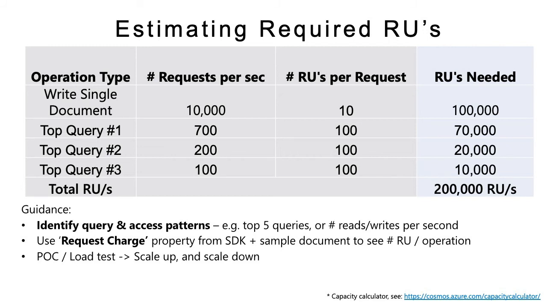And you can analyze your topmost queries and see what are the highly accessed queries from Cosmos DB. Say for example, one of your top queries, you are performing 700 queries per second, and it is costing you 100 RUs. So multiplying by that value will provide you the guesstimated number of RUs. The same way, you can go through the top queries and top operations you perform in Cosmos DB, and you can guesstimate the RUs required for your workload.